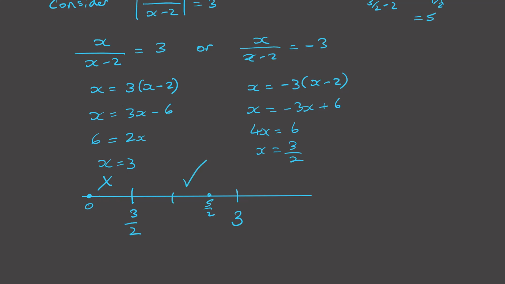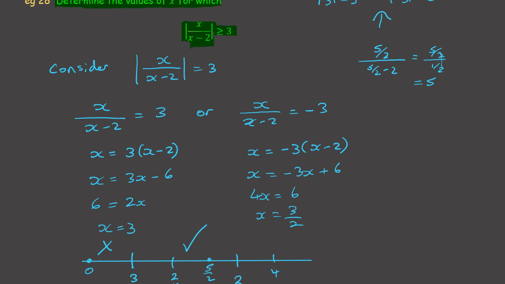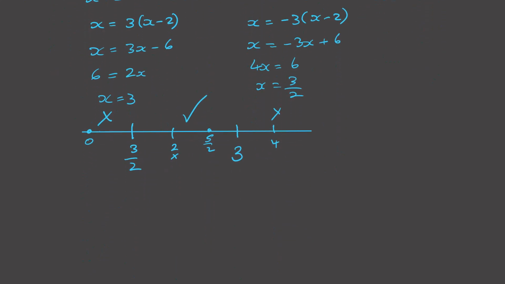Of course, it doesn't work at 2 because of the denominator. And then try a value over here like 4. So that would give me 4 over 2, which is equal to 2, which is less than 3. So not in there. So that would suggest that what we want is everything in this region except 2.